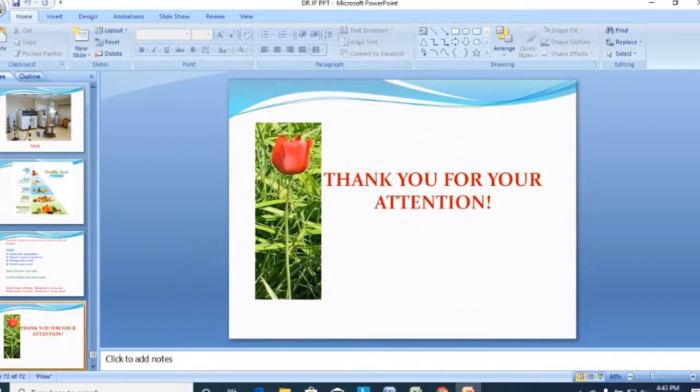Is there any solvent to isolate and purify flavonoids? Yes, madam. There are so many, even ethanol and methanol. They are good solvents for isolating flavonoid compounds. We can use the normal methanol and ethanol. It depends on the nature of the plant. We can use these two, methanol and ethanol.